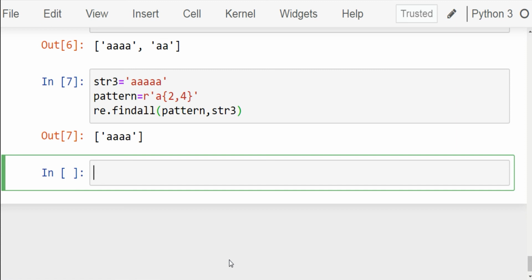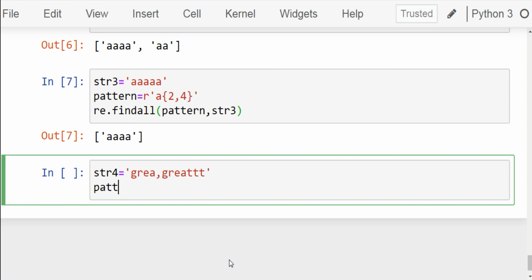Now let's discuss the question mark quantifier through an example. Let's create a variable str4 and assign it the string "GREA, GREAT". Now let's write the pattern. Write pattern equals GREAT?. Now use the findall function.